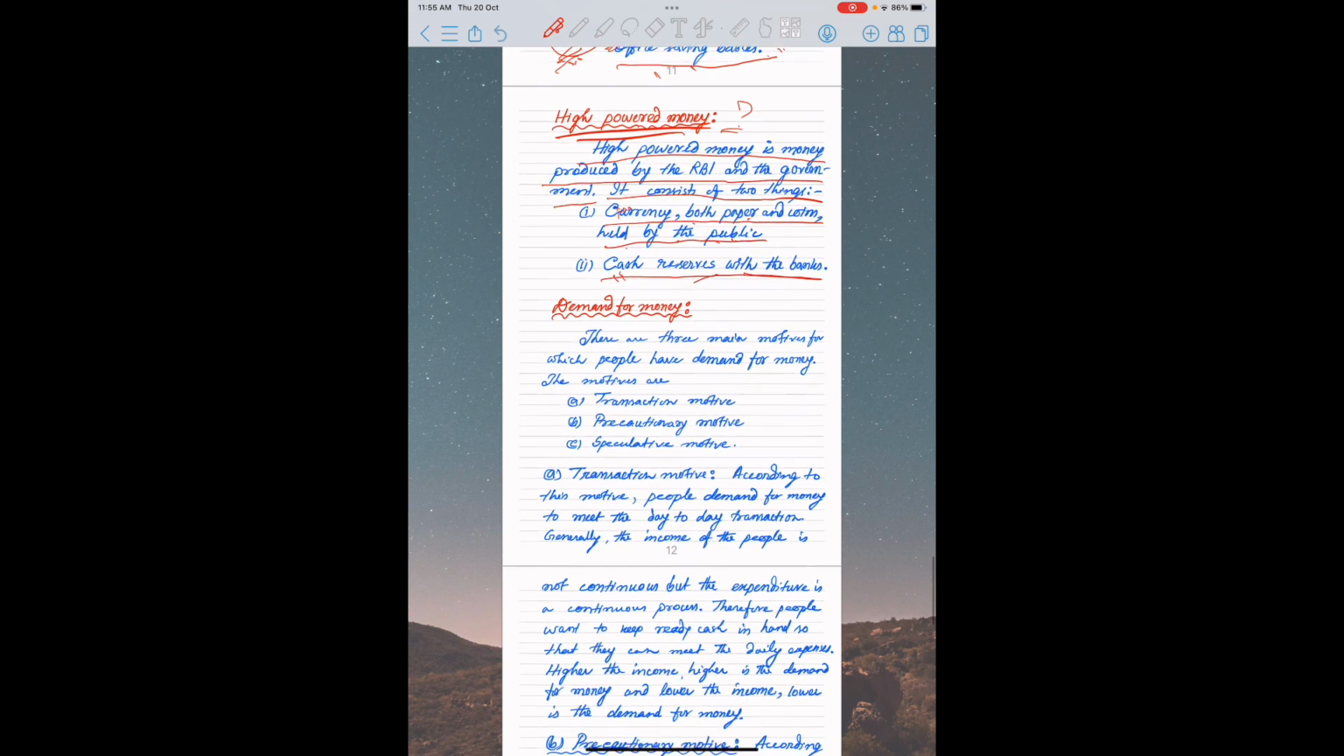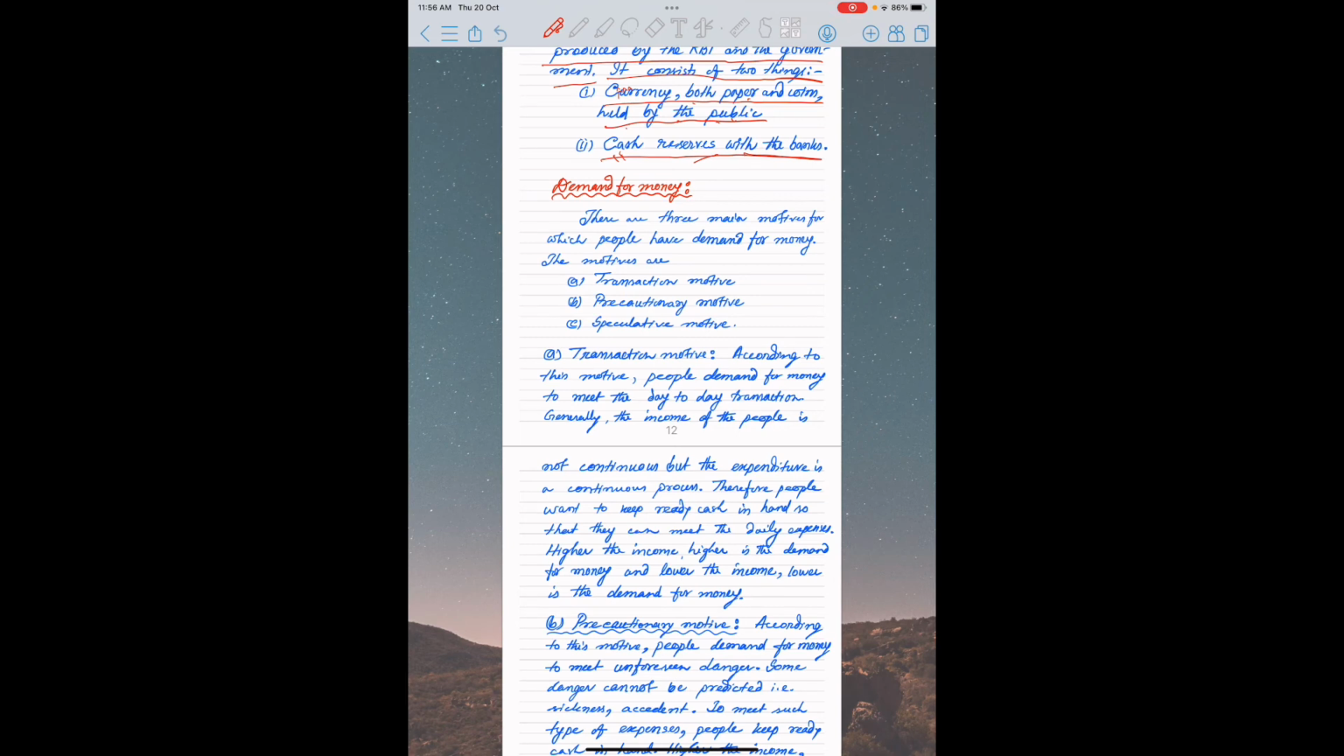Now come to the point, demand for money. There are three main motives for which people have demand for money. People demand money because among all kinds of assets, money has the highest liquidity. Since money has the highest liquidity, people want money to keep in the form of ready cash. So it is very difficult for the people to part with money, because money is the most liquid asset among all kinds of assets.